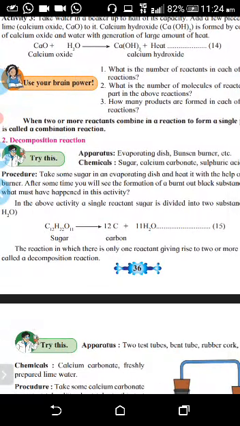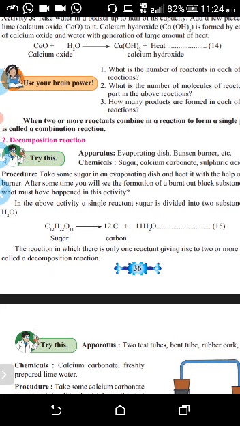Now in decomposition reaction, I'll take the same example of water. From water you have learned the electrolysis method. So when you heat the water, what is formed? Hydrogen and oxygen you can separate out by the electrolysis method. You pass the current through the water, and two test tubes are kept inverted in that. In one test tube the hydrogen will be collected and in the other the oxygen.